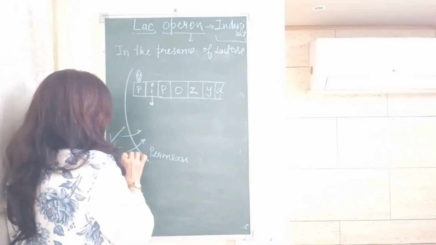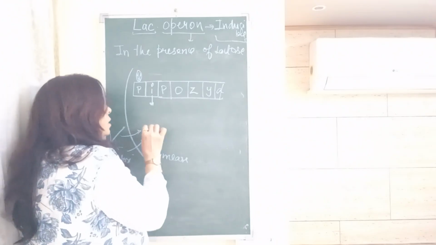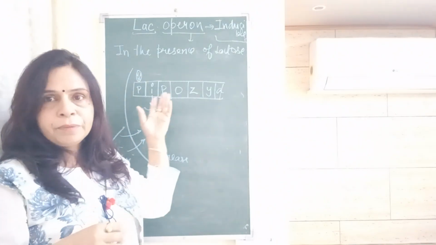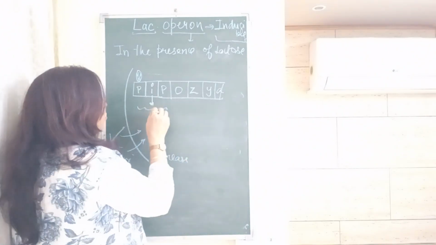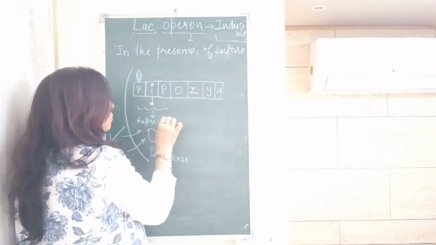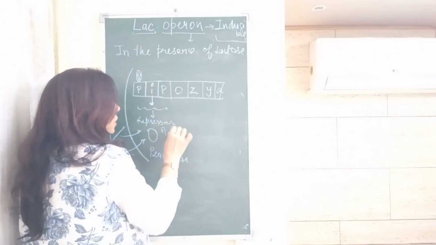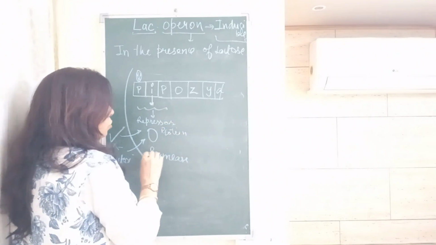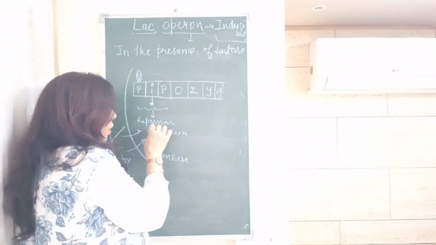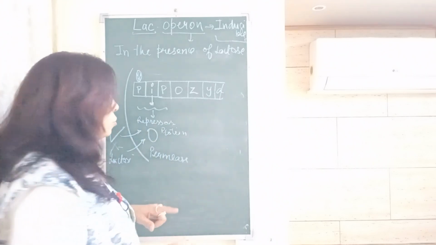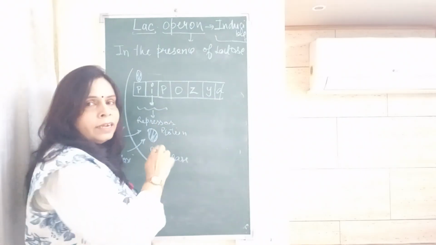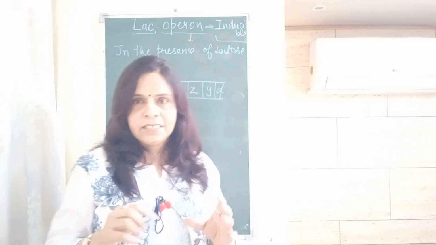When lactose enters, meanwhile the repressor gene has transcribed and the repressor protein has formed. The repressor protein now has more affinity for lactose, so it binds with lactose and is not able to block the operator site.